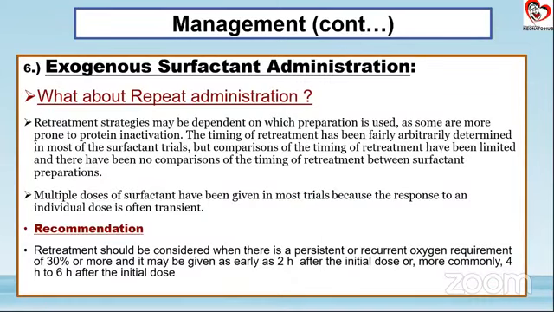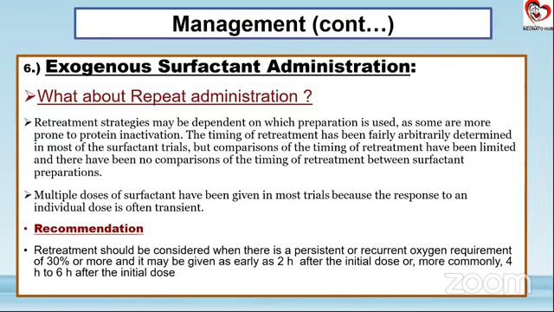Now the important question, once we have given surfactant, do we repeat the administration of surfactant? Now this is about the retreatment strategies. There are a few babies who may require a second dose of surfactant. What is important to know is that the current recommendation says that retreatment should be considered if there is a persistent or recurrent oxygen requirement of more than 30%, and generally we do give it around 4 to 6 hours post the first surfactant administration, but if there is worsening or no proper improvement, it can be even done earlier than that.